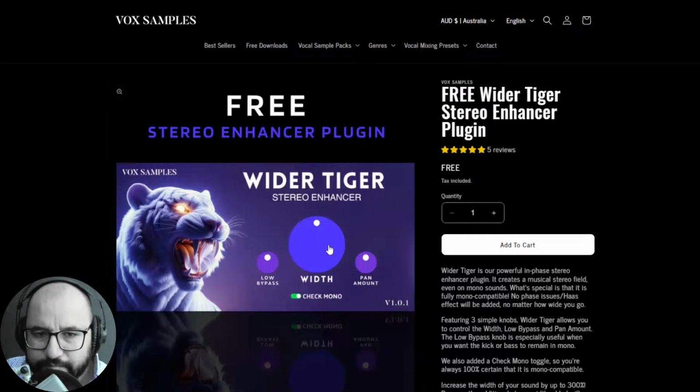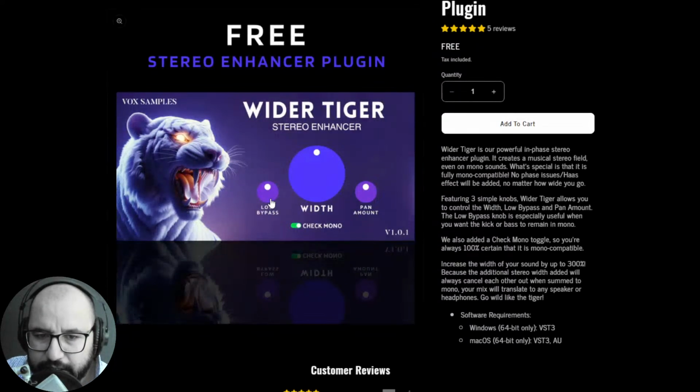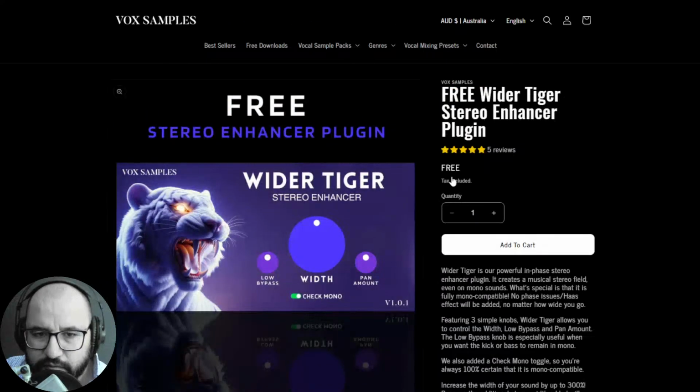Next, we have another freebie by Vox Samples. This is the Wider Tiger. It's a stereo enhancer or stereo width plugin, also available for Windows and Mac. Low bypass, so with this you can ignore lower frequencies in the stereoizing. Also here we have the pan amount, check mono, and width. I didn't find any audio examples of this new plugin by Vox Samples.